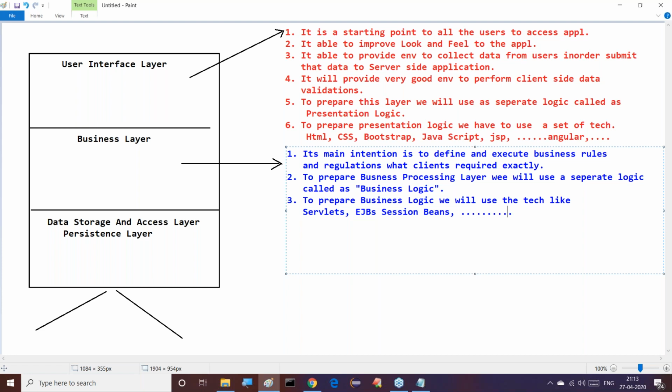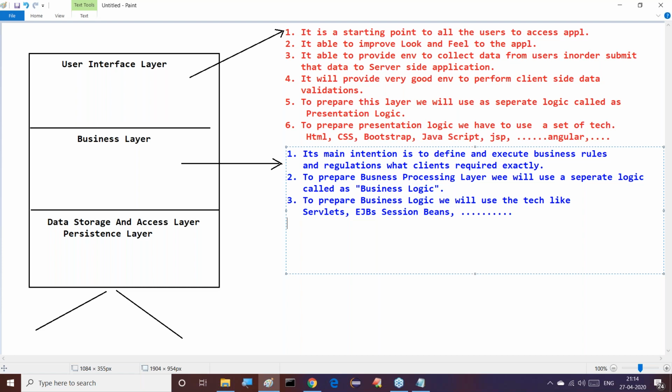So if you go for some frameworks, like the Spring framework, where middleware is a totally separate layer, there we are able to prepare business logic and all. So this is exactly the meaning of the business processing layer. The accuracy of the application depends on this business layer only.